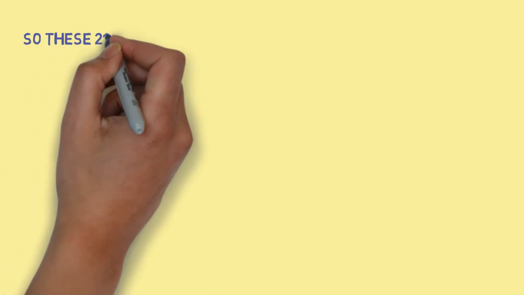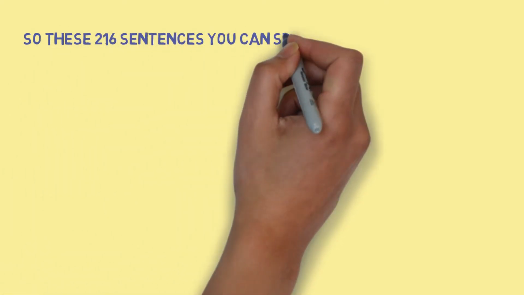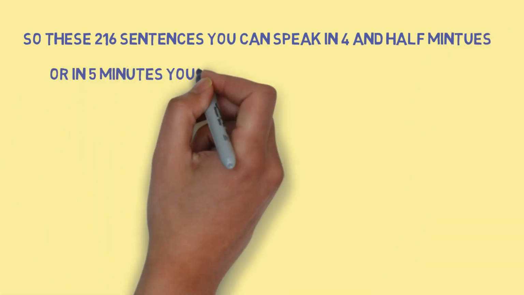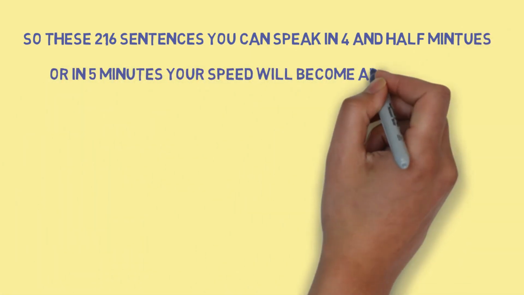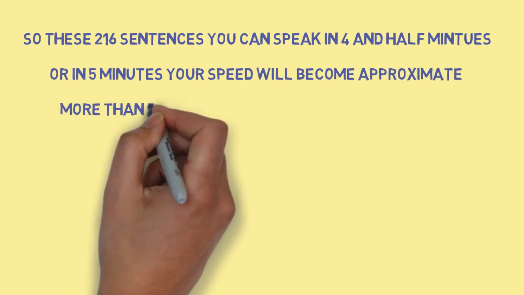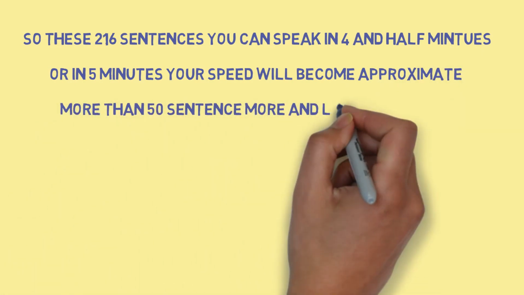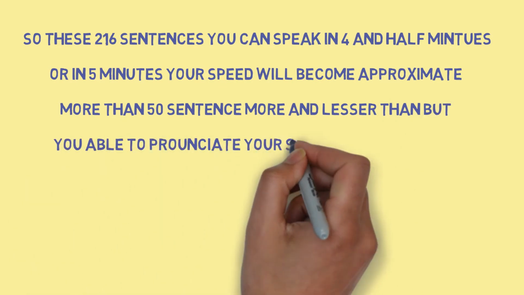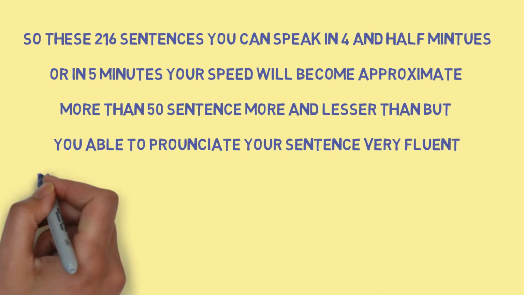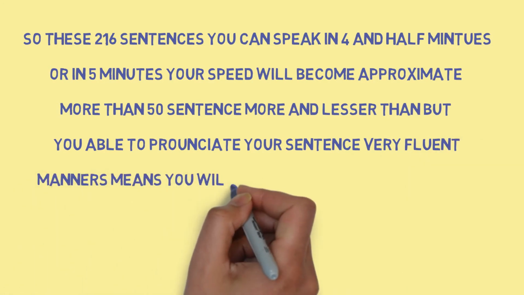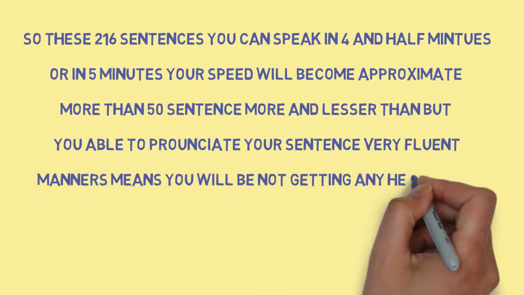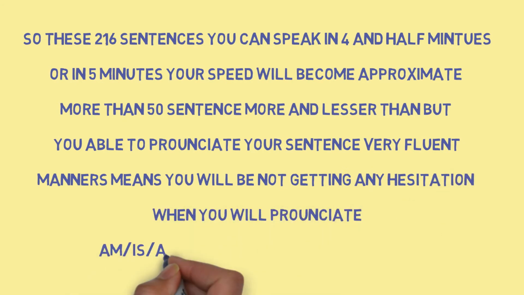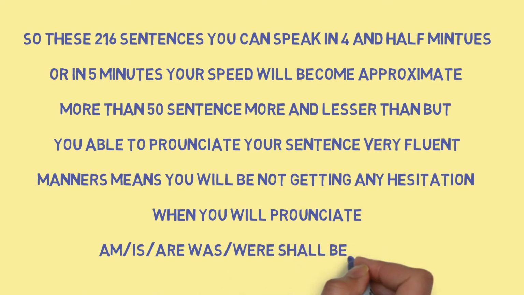So these 216 sentences you can speak in 4.5 or 5 minutes. Your speed will become approximately more than 50 sentences, more or less, but you will be able to pronounce your sentences in a very fluent manner, meaning you will not have any hesitation when you pronounce am, is, are, was, were, shall be, will be.